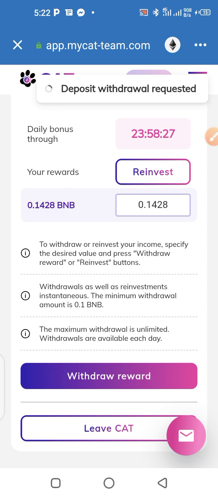I think I'm having this network issue here, so let me change my network to my Wi-Fi network.